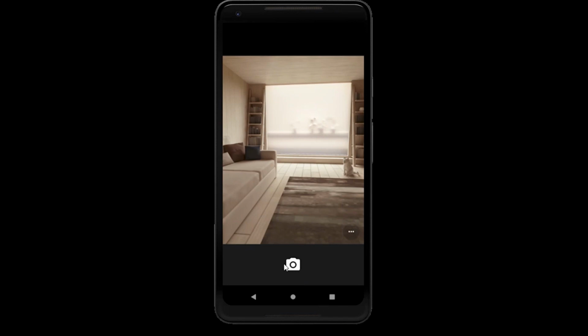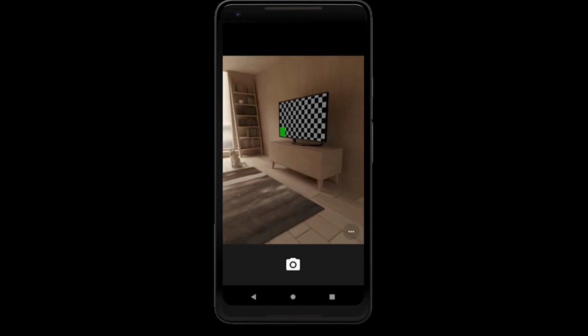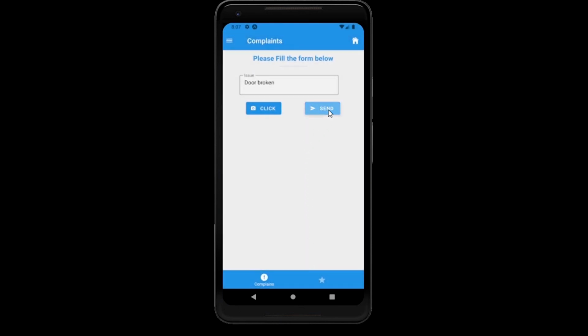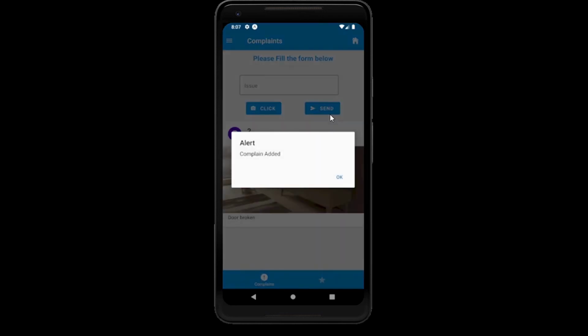This is the dummy photo provided by the Android emulator. We can click the photo, select that photo, and then send that photo to the server along with the complaint.